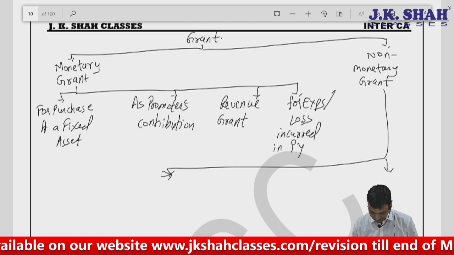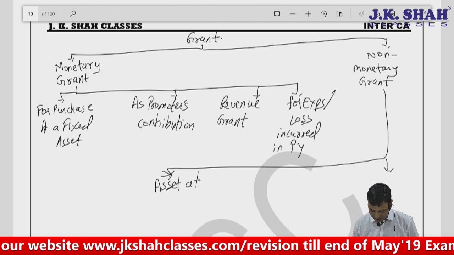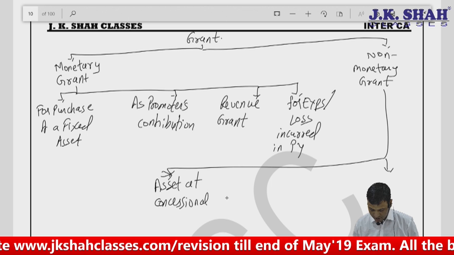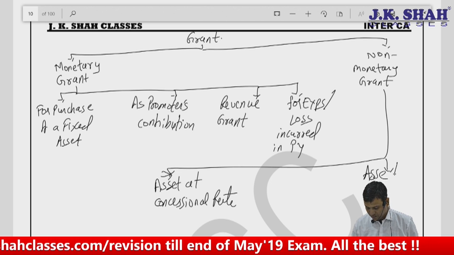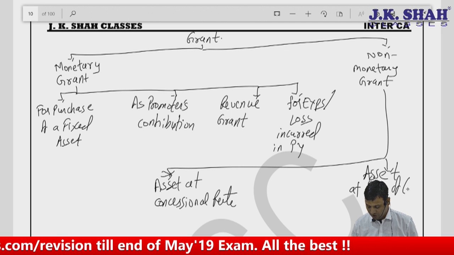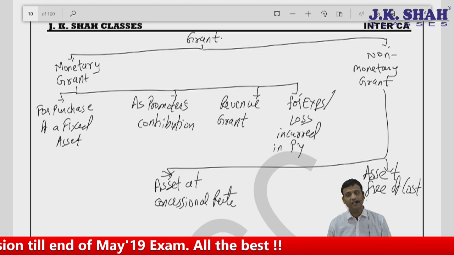Number one, asset at concessional rate and asset at free of cost. So basically four things.